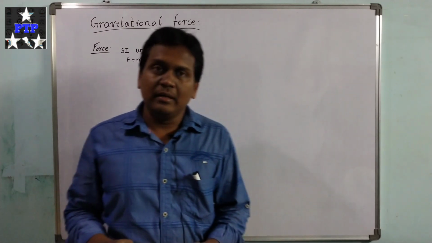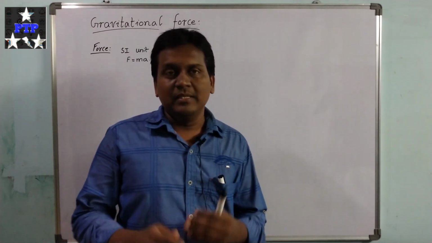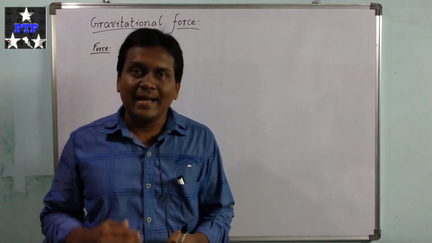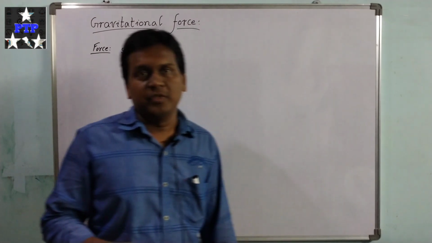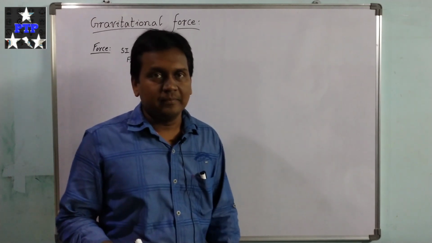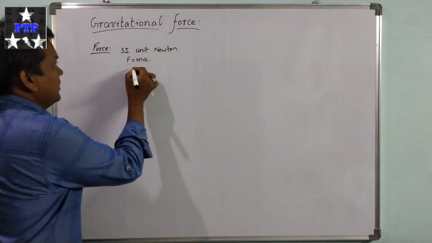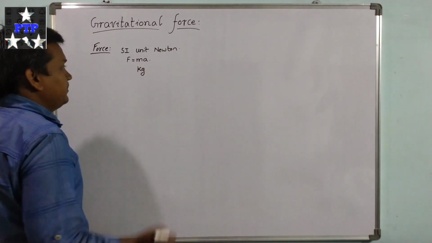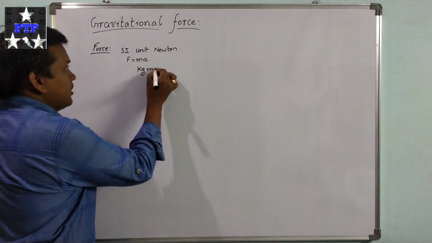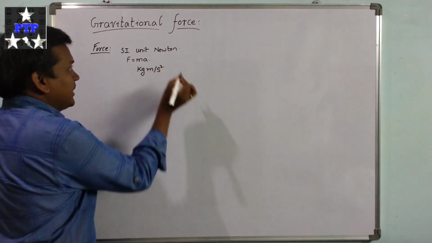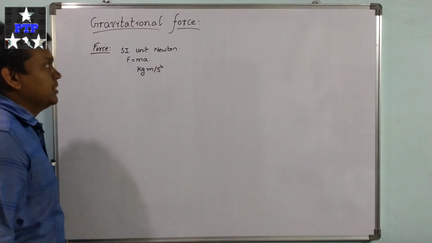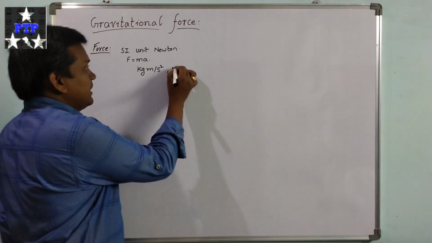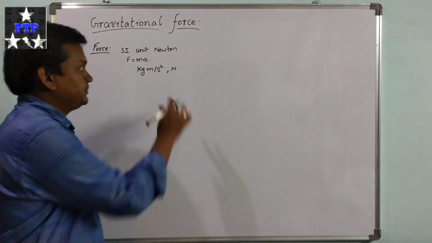So if a body of mass m is having an acceleration a, then the cause of the acceleration is force. So F equal to ma. Mass is measured in kilogram and acceleration is measured in meter per second square. So this is the unit of force, or simply we can write it as Newton or N.